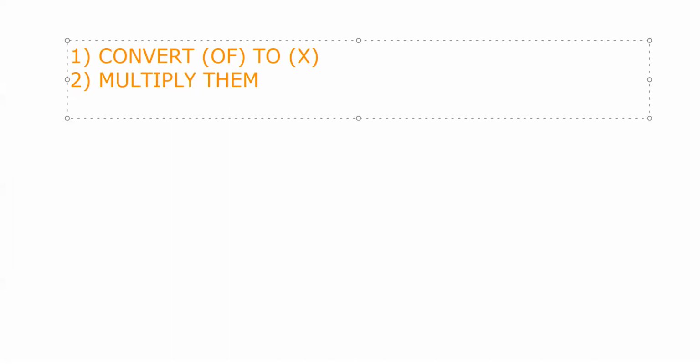Then we simplify them. By the way, we didn't simplify it because it was already in the lowest form. But in some cases, it could be simplified.